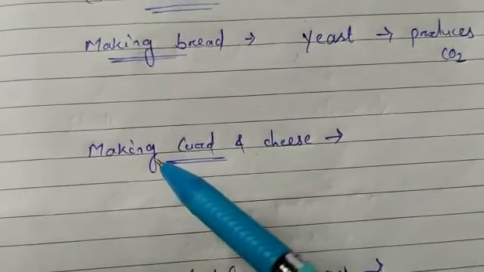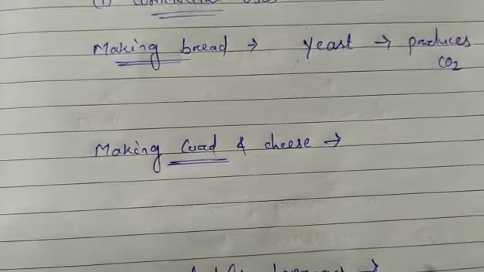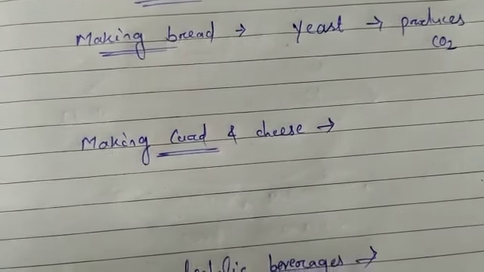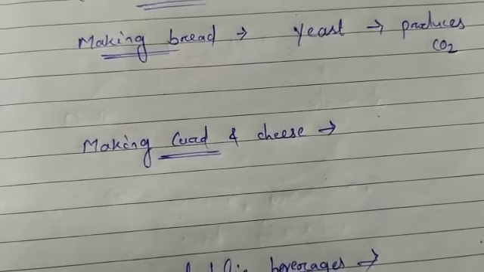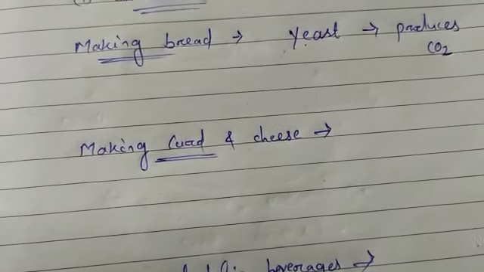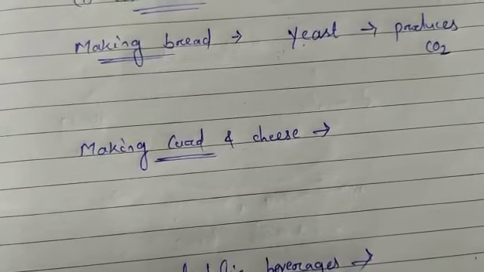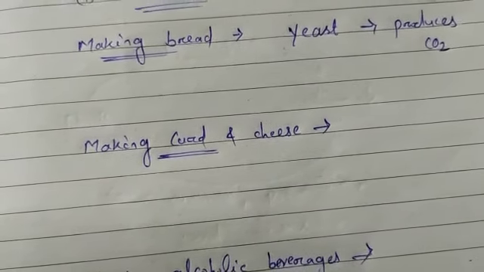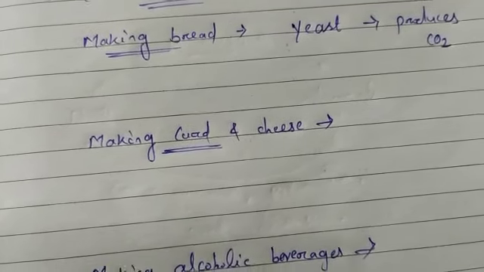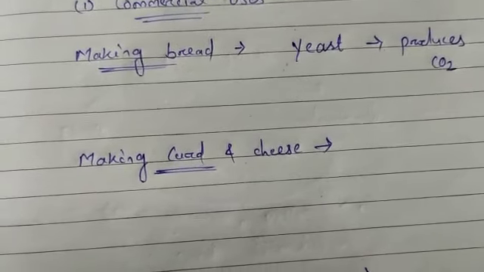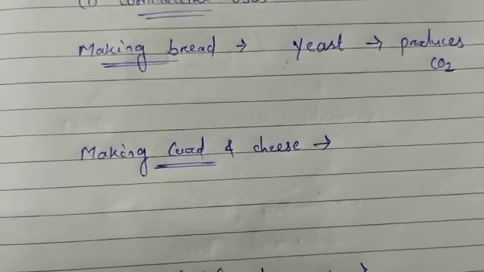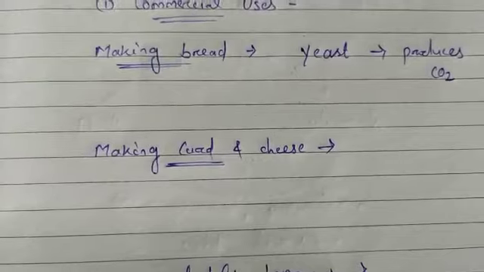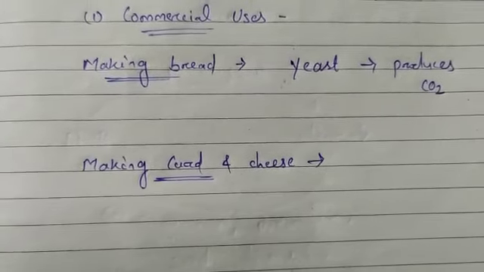Similarly, if you look at making curd and cheese, you might have seen at your home how your mother prepares the curd. We take a spoon of curd and add it to warm milk, then keep it overnight or aside for a few hours. Then the milk changes to curd. So a small amount of curd is mixed into the warm milk, and after some time the whole milk changes to curd.